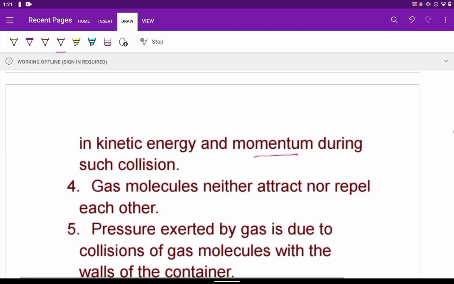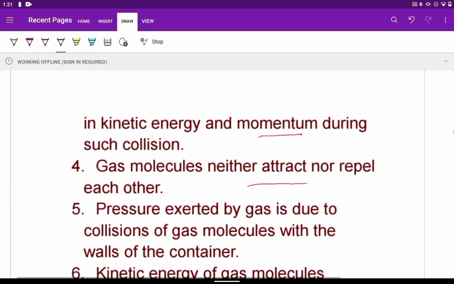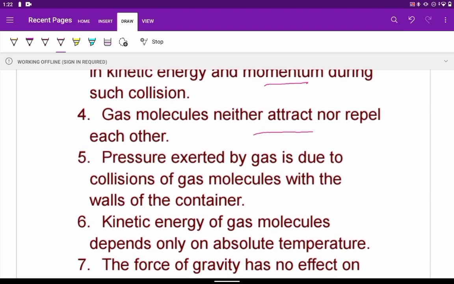It is also taken that the gas molecules do not attract each other, neither do they repel each other. The pressure exerted by the gas is because of these collisions with the walls of the container, because the gas is kept in a container. So when the gas molecules collide with the walls of the container, they exert a pressure. That pressure is taken as the pressure exerted by that particular gas.